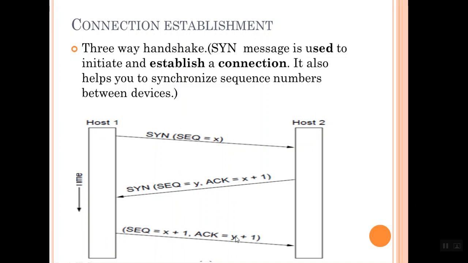That Y plus 1 is put in the acknowledgement field. Host 2 asked for X plus 1, hence host 1 will send X plus 1 with acknowledgement Y plus 1, which means host 1 now requires Y plus 1 because it has received Y. Okay, this is called three-way handshaking.